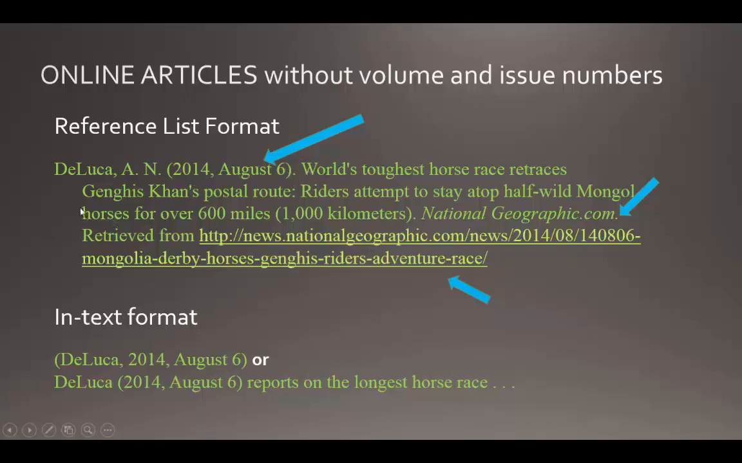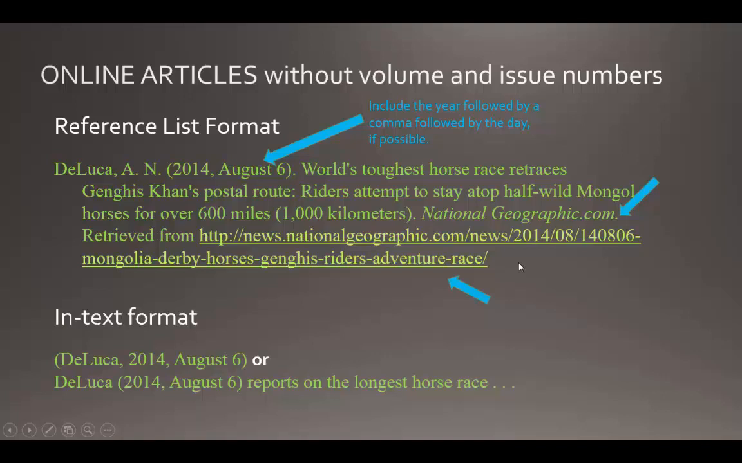You have the article title that is not in italics, but follows those capitalization rules, first word following the colon, and all proper nouns. And that's followed by a period. Then you have, in this case, an online journal title. The journal title is italicized and all words are capitalized, followed by a period. Note that this is an online journal, and so there are no page numbers, and there's also obviously no volume or issue number. So it's just followed by a period, that phrase retrieved from, and then you have the URL with no period following it.